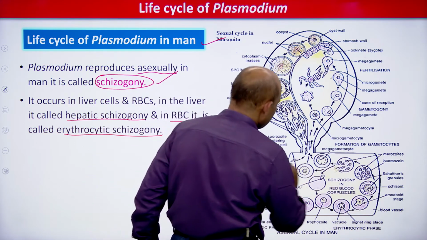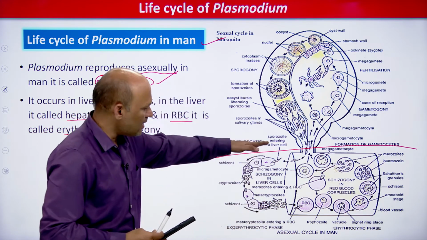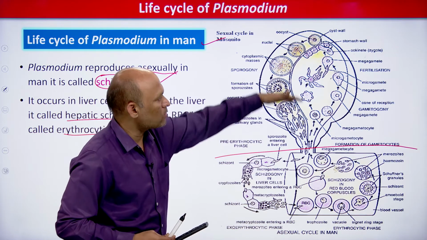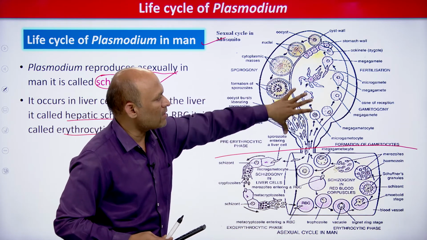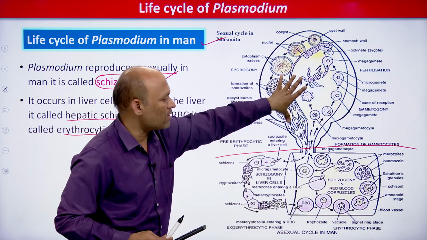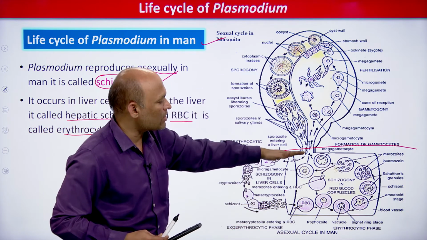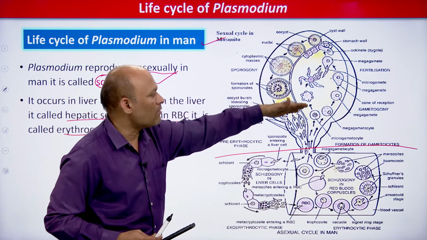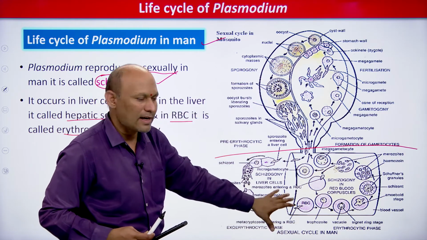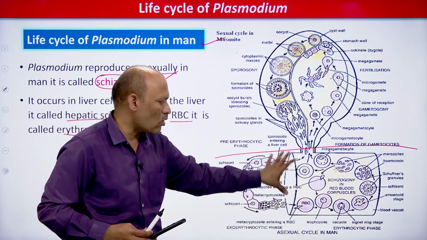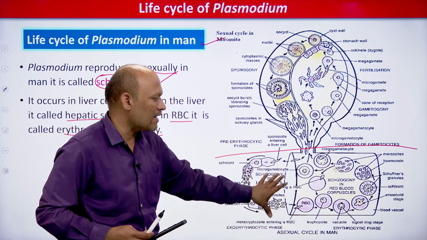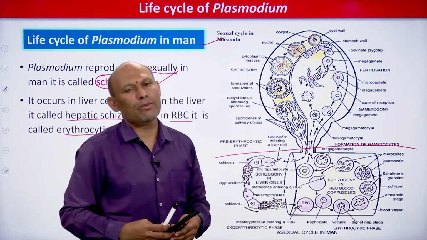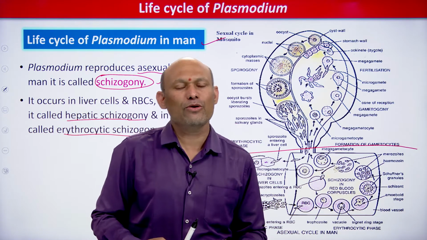Below this line you can see the human being phase, and above this line is the crop of the female Anopheles mosquito. Whatever I have mentioned above this red line is the life cycle of Plasmodium in the female Anopheles mosquito, and everything below this line, all these stages of the parasite, is concerned with the human phase, the life cycle of Plasmodium in the human being.